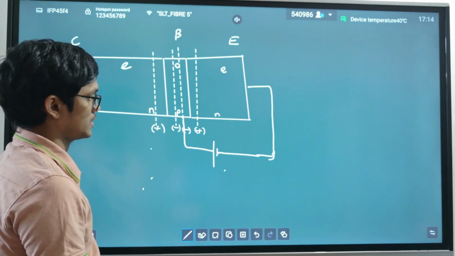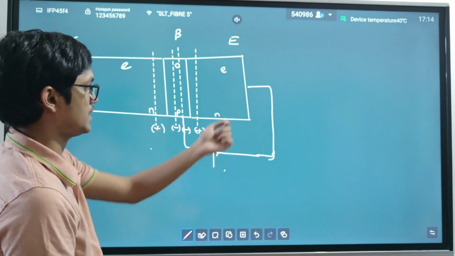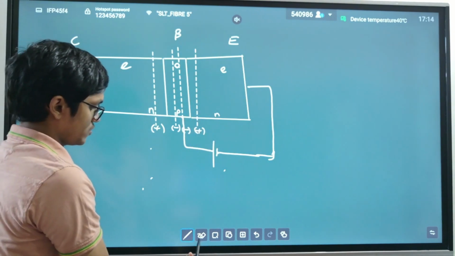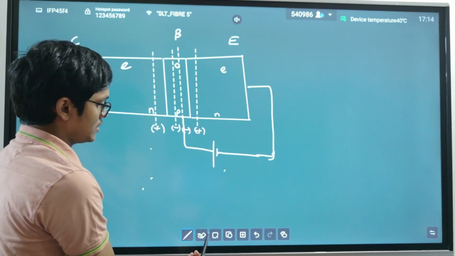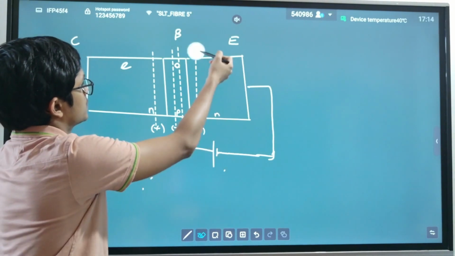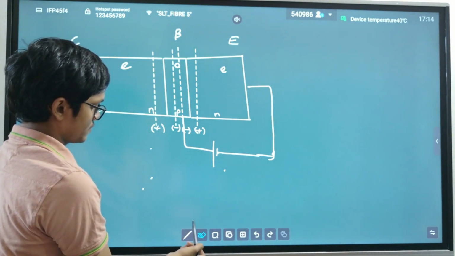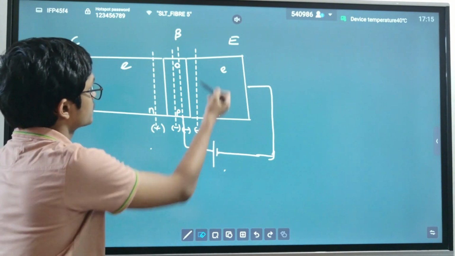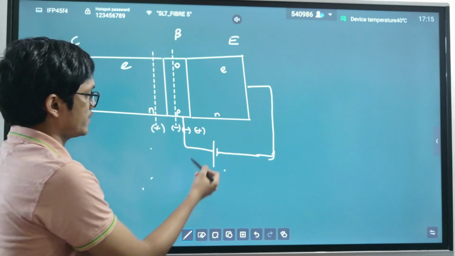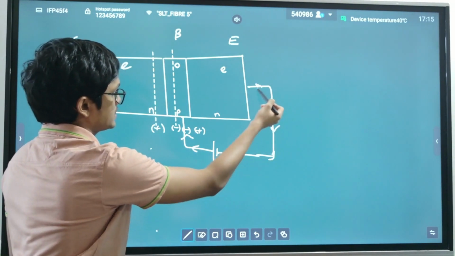That's what happens. Clear? When you provide plus to the P side and minus to the N side, the depletion region here will vanish. The depletion region will vanish and current will start moving in this circuit, like this.